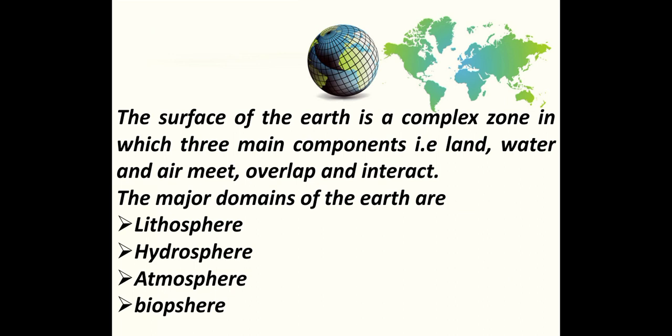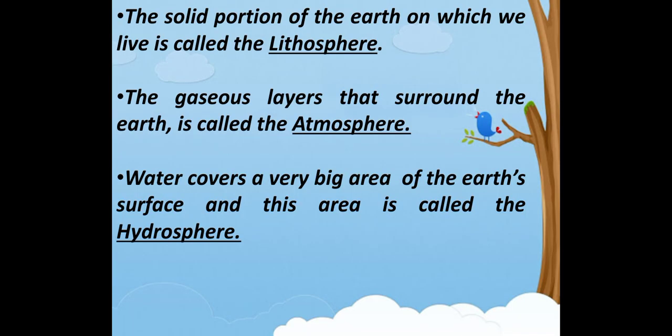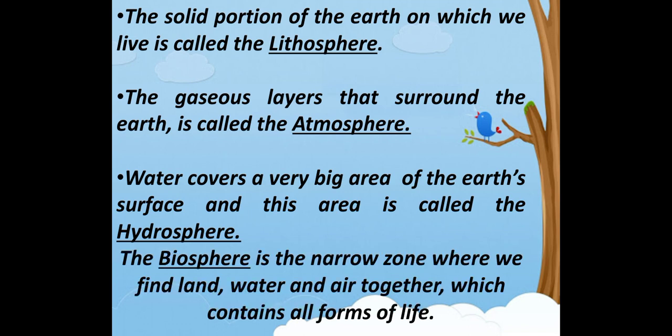The major domains of the earth are lithosphere, hydrosphere, atmosphere and biosphere. The solid portion of the earth on which we live is called lithosphere. The gaseous layers that surround the earth are called the atmosphere. And water covers a very big area of the earth's surface, and this area is called hydrosphere. The biosphere is a narrow zone where we find land, water and air together, which contains all forms of life.